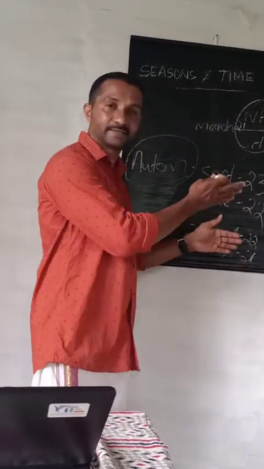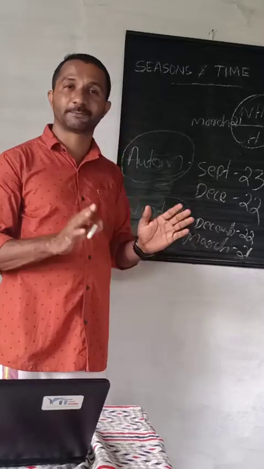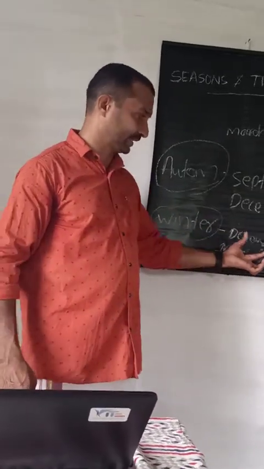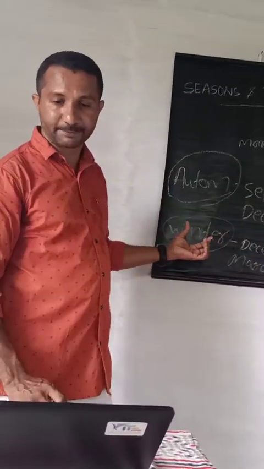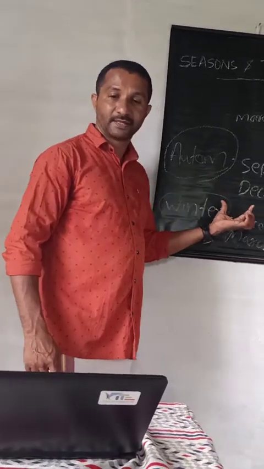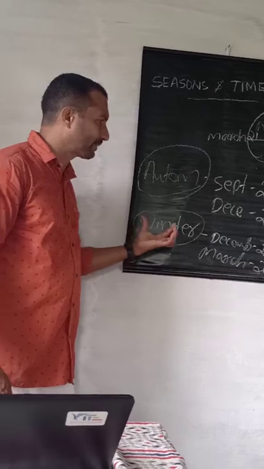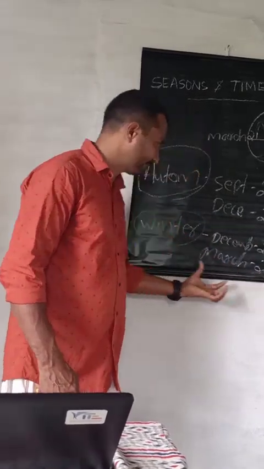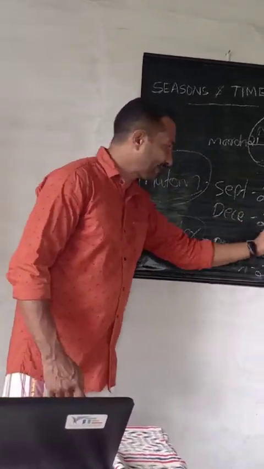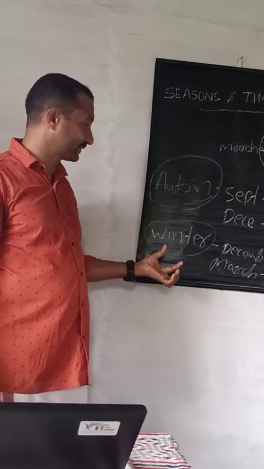In between these, the northern hemisphere experiences the winter season. During this period the temperature is considerably lower and the entire northern hemisphere experiences winter season.